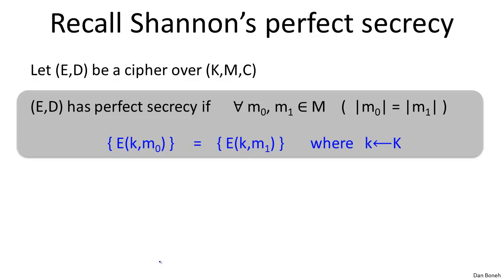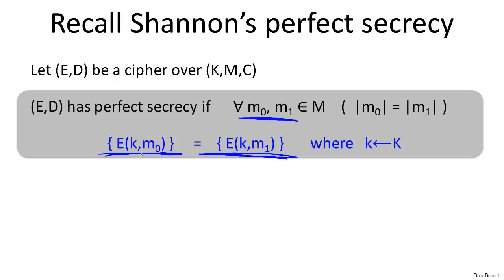So let's recall very briefly Shannon's concept of perfect secrecy. We said that a cipher has perfect secrecy if, given two messages of the same length, the distribution of ciphertexts, if we pick a random key and encrypt M0, is exactly the same as the distribution when we encrypt M1. The intuition is that if the adversary observes the ciphertext, he doesn't know whether it came from the distribution that is the result of encrypting M0, or the result of encrypting M1.